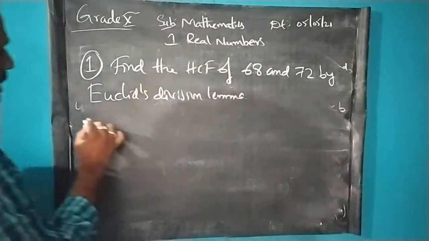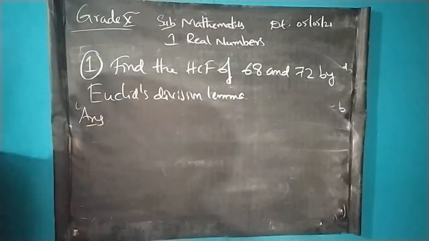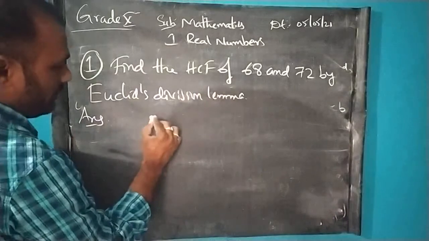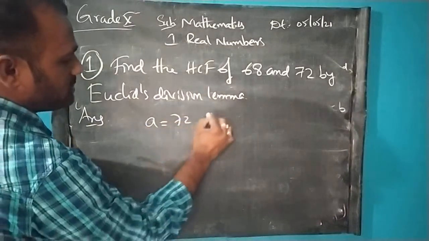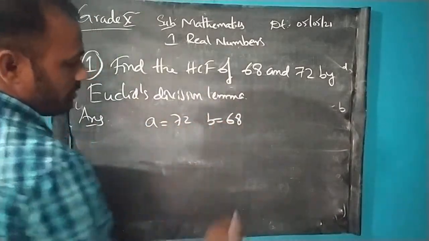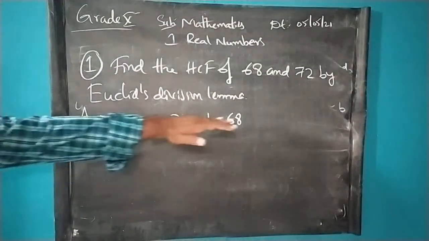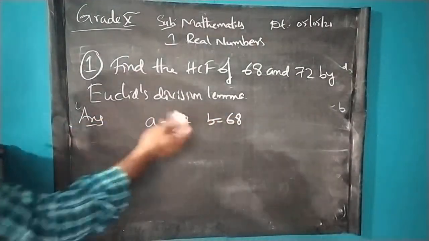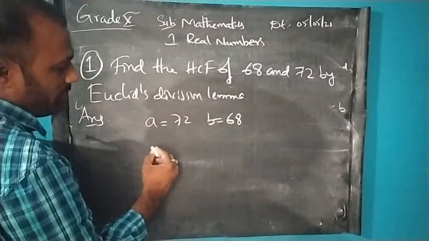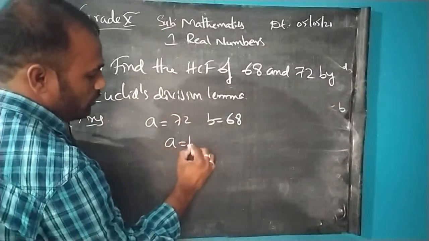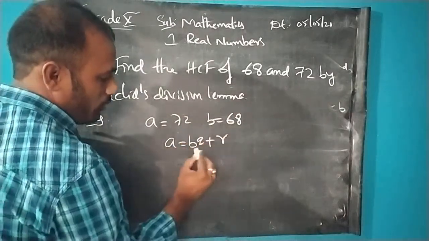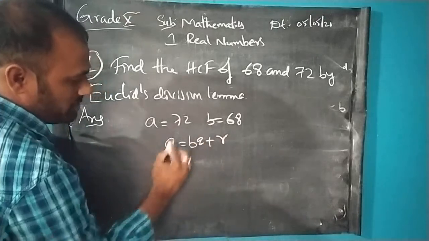So in this question, how are we going to find these answers? Carefully, here two numbers are there. We can assume the big number as A and the small number as B. Always take the big number as A, small number as B. While finding the Euclid's division lemma, we have the formula A equals BQ plus R, where B is the other number. So let me substitute here.